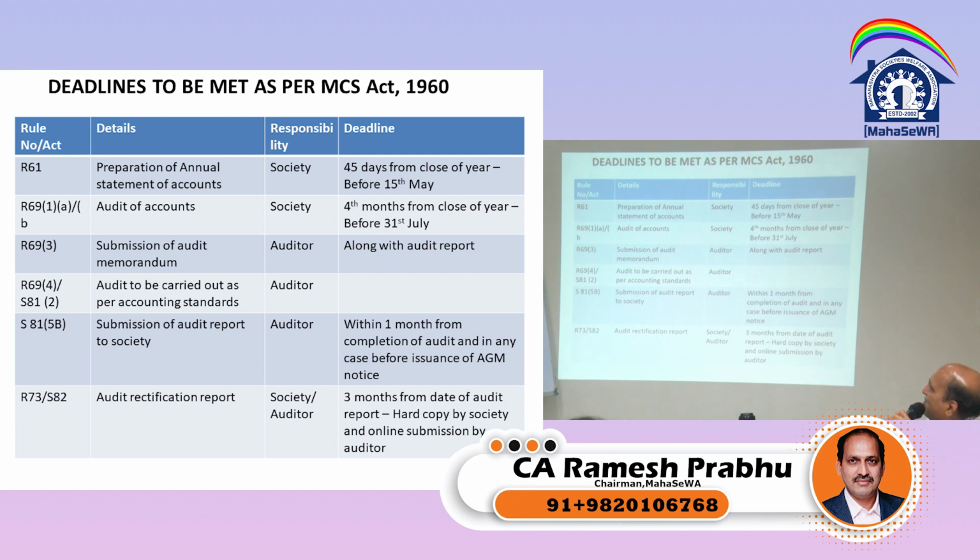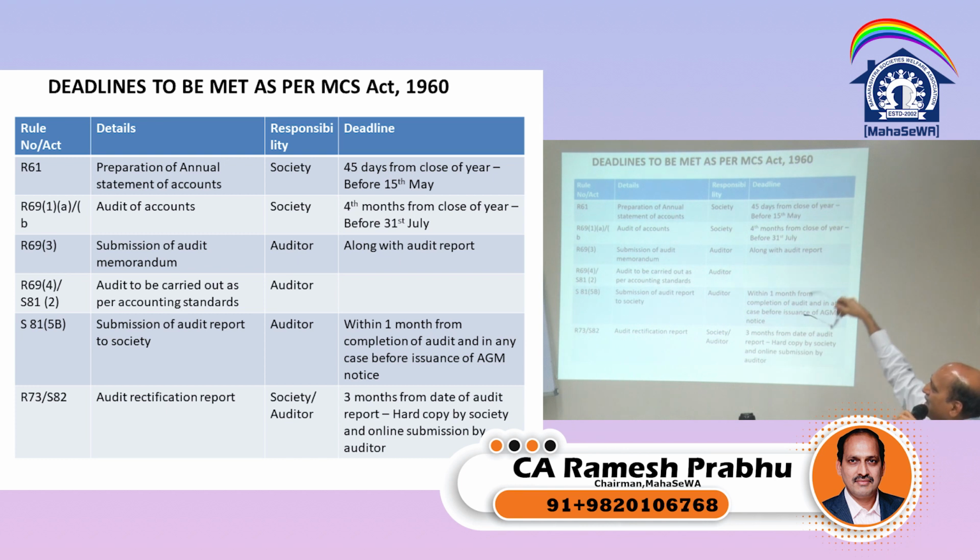Submission of the audit report. Auditor has to give the audit report within 1 month from completion of the audit. That means by August, 31st August we have to bring the audit report. But say if the society has not submitted proper documents, these things you need to bring out in the audit report. That audit should have been completed, but because they are given late, we could not complete. Informations have not come.